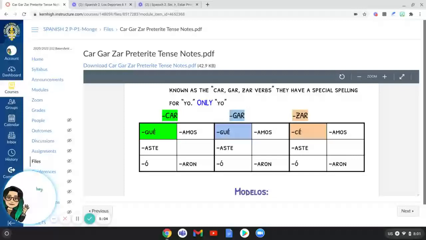It's just that you only have to change it for yo. So it becomes yo jugué, G-U-E with an accent. Yo jugué fútbol americano. I played football, as in American football. All the rest of the conjugations, nothing changes. You don't have to touch them. The last one is the ZAR ending. So, same thing, you change something. In this case, the Z is what is changed because AR has to be changed no matter what.